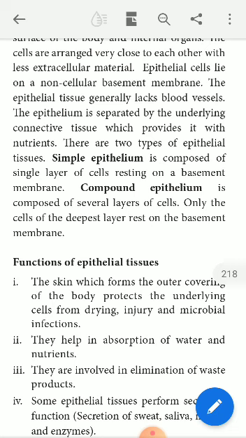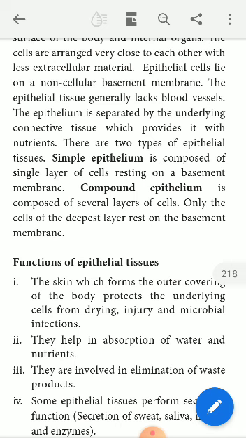So these are the two types of epithelial tissues. One is simple, because a single layer of epithelial cells is arranged on the basement membrane. And when many or several layers of epithelial cells are arranged on the basement membrane, that is called compound epithelial tissue.